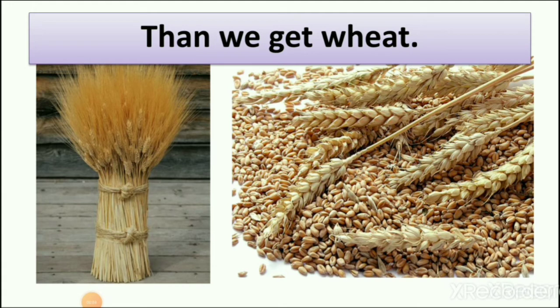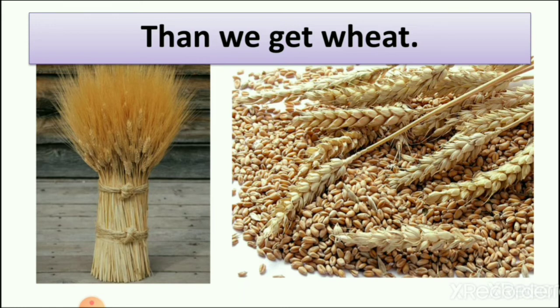And now you can see the bunches of wheat plant which we get from the farm. So when the wheat has totally grown in the farm, the farmer takes it out from the field, because if you leave the wheat more time in the farm, then it gets more sunlight and becomes very dry, so we cannot use it. So you can see here the wheat bunch. When the farmer takes out the wheat plant, they make a bunch of it and put it in their godown.